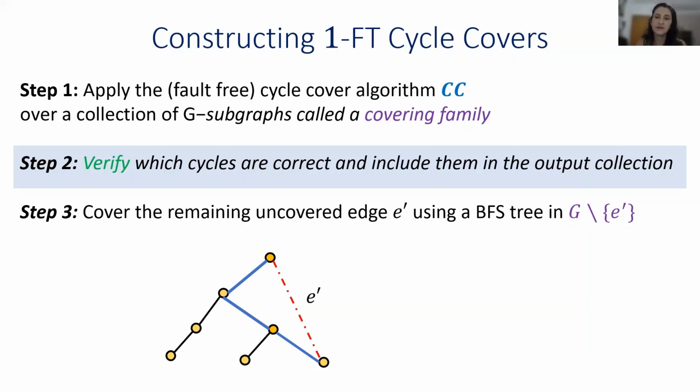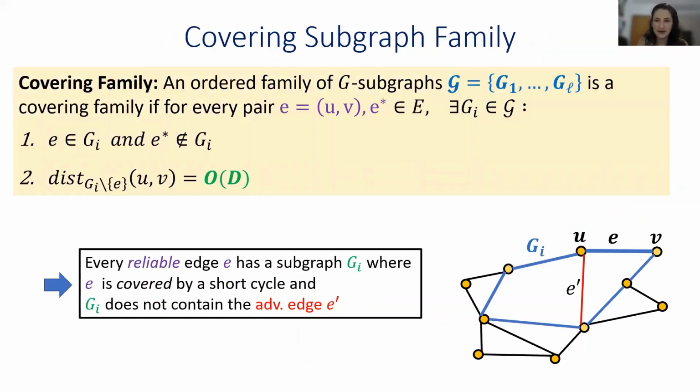Okay, so this was a high-level idea of the construction, and I will now explain what a covering family is.